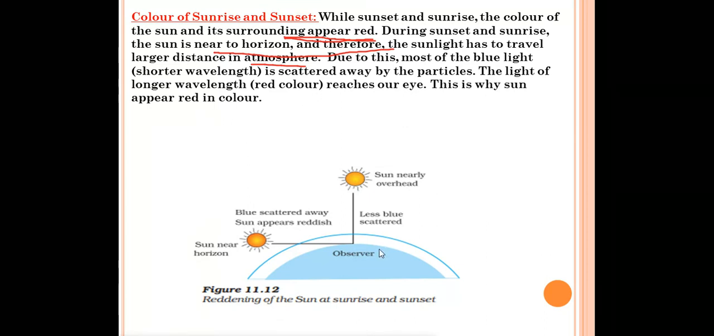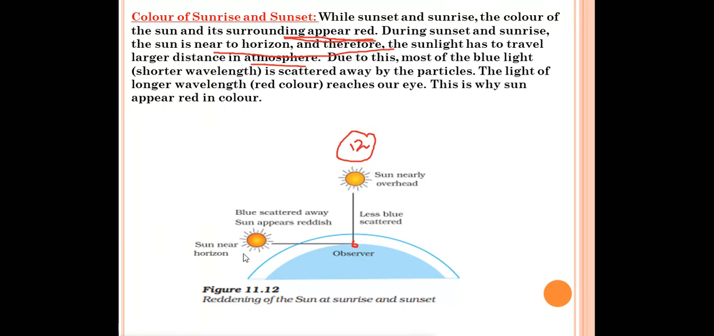Now you can see over there the observer is standing on the earth. This is the position of the earth during afternoon, and this is the position of the earth during the sunrise or the sunset. We can say the sun is near the horizon. This is the horizon, a straight line. During afternoon, around 12 o'clock, the sun is over our head. That time the distance between the sun and the observer is less, so the blue color will be scattered less.